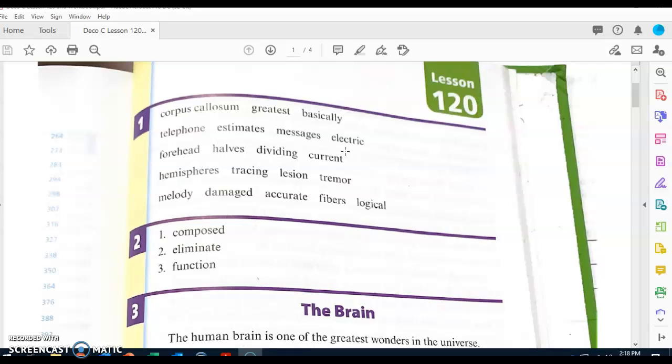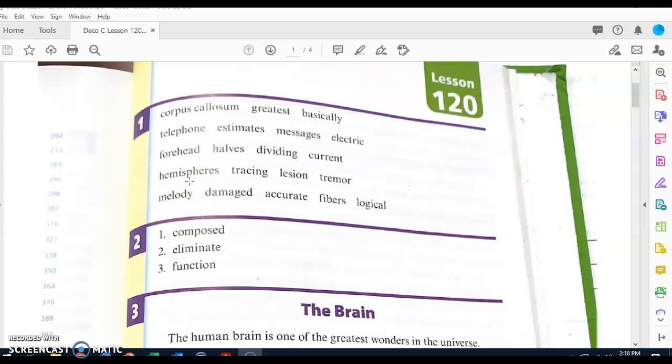What word? Electric. Next word. What word? Forehead. Next word. What word? Halves. Next word. What word? Dividing. Next word. What word? Current. Next word.